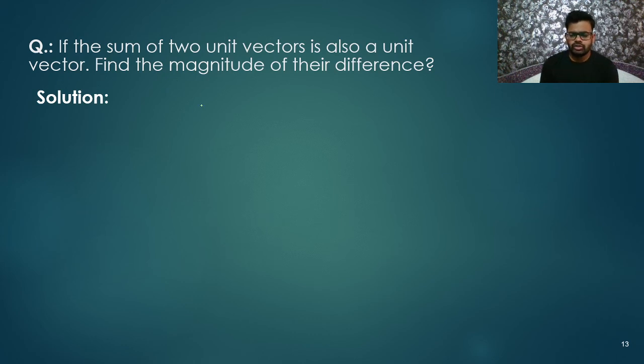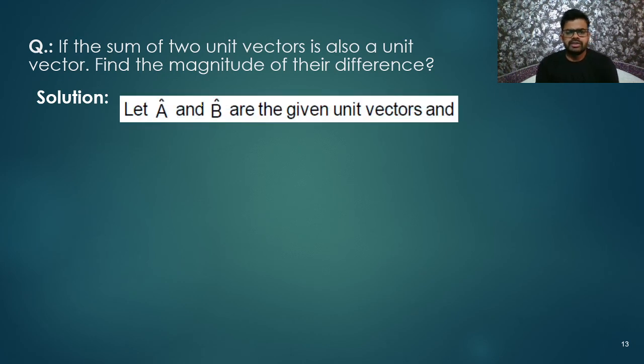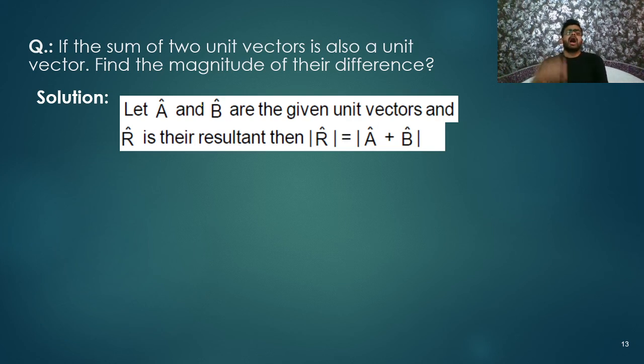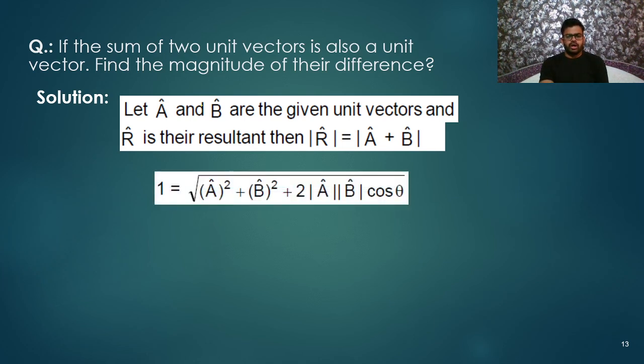So let us solve it, right? Let's say A cap and B cap are two unit vectors. Okay, so let us add them. R vector is equal to A vector plus B vector, means R cap is equal to A cap plus B cap. R cap itself is unit, A cap is unit, B cap is unit. So all are having magnitude 1. How much? 1. Okay, so let us find it.